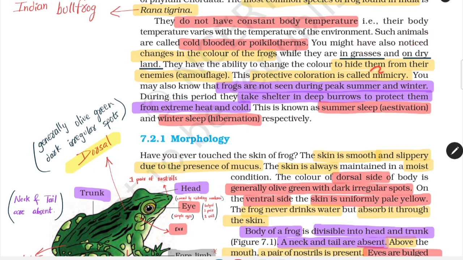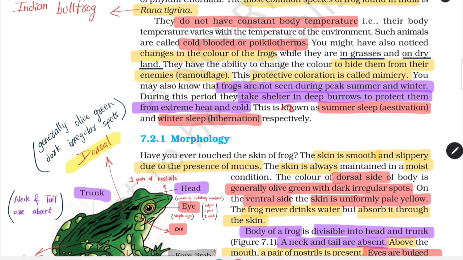They have the ability to change the color to hide them from the enemies, and this property is called camouflage, and this protective coloration is called mimicry. Okay, remember, frogs change the color in grasses on dry land. Why? To hide them from enemies, which basically means camouflage, and this protective coloration is called mimicry.